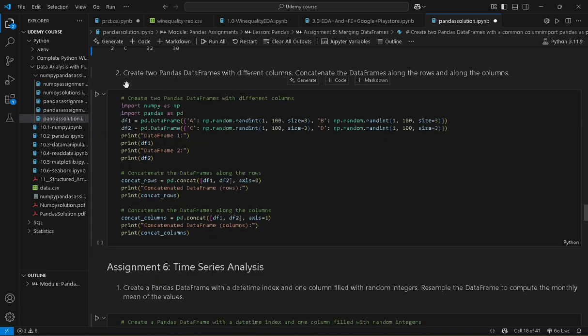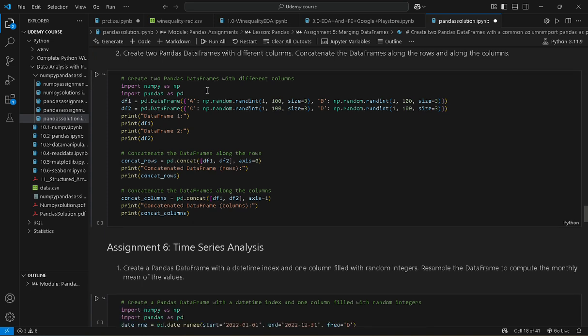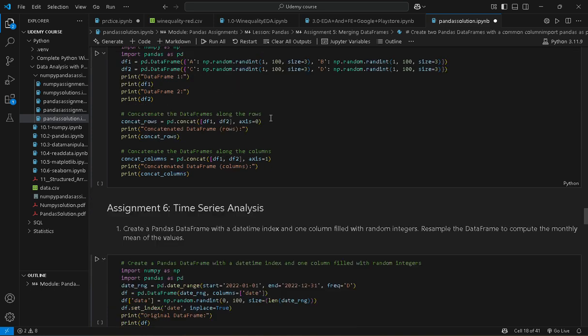Next question: create two pandas data frames with different columns, and concatenate the data frames along the rows and along the columns. Okay, this is our next question. We have created two data frames, with column A with random integers between 1 to 100, size 3, and B with random integers, size 3, and this is our C and D. We create two data frames and concatenate them along the row.